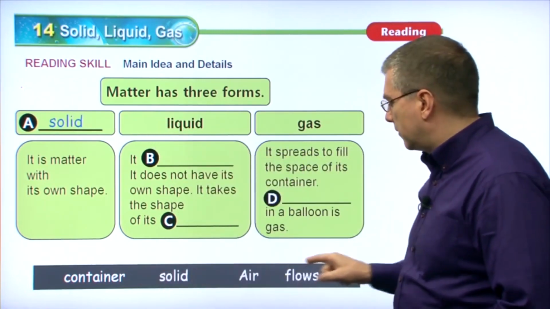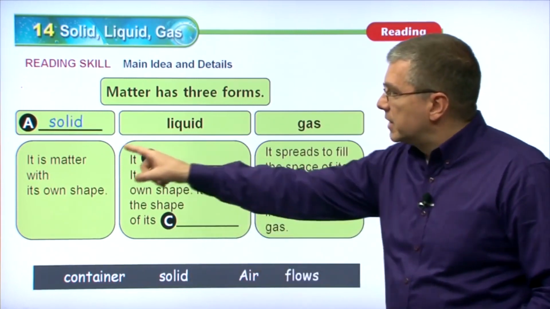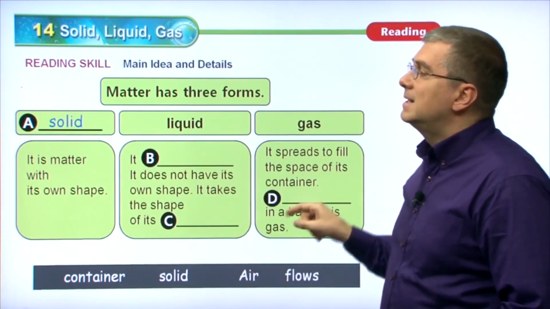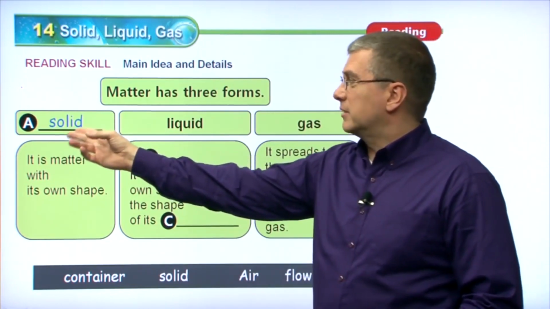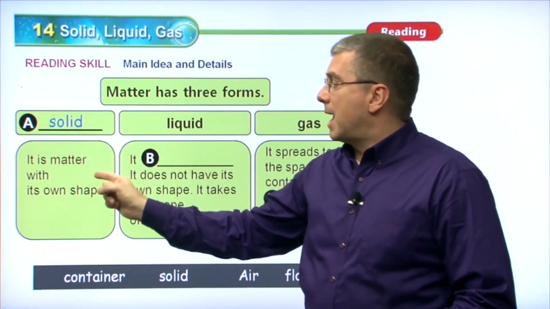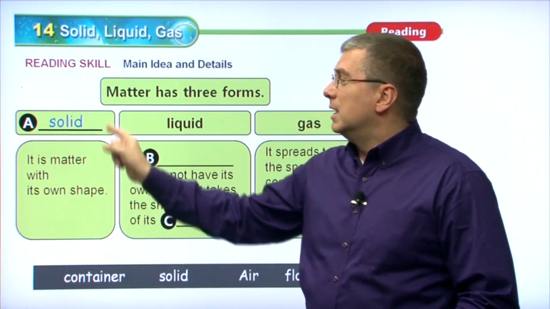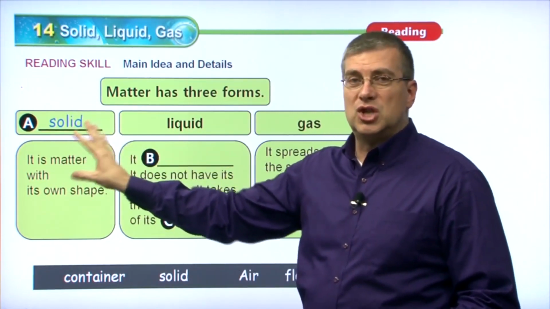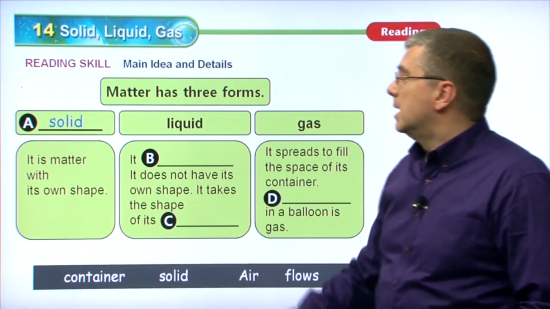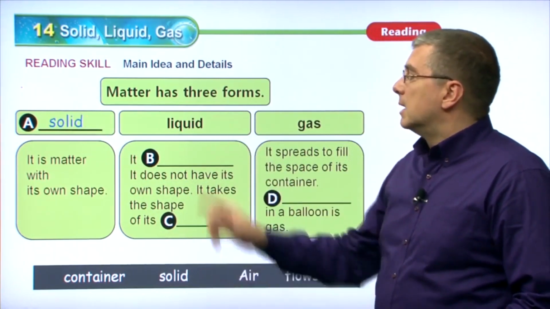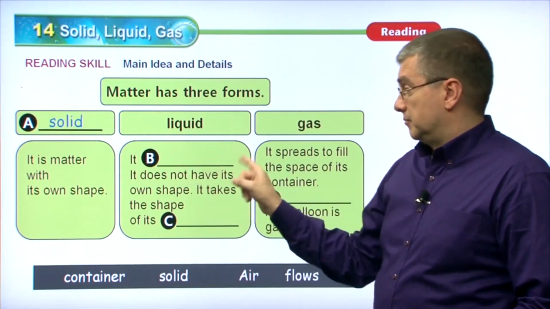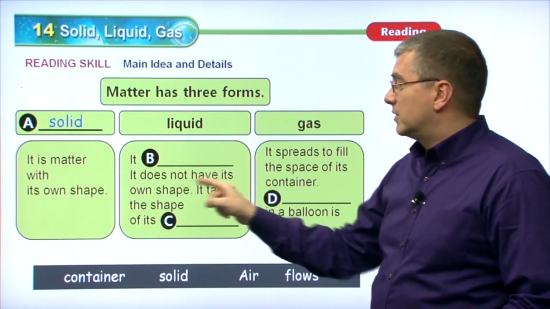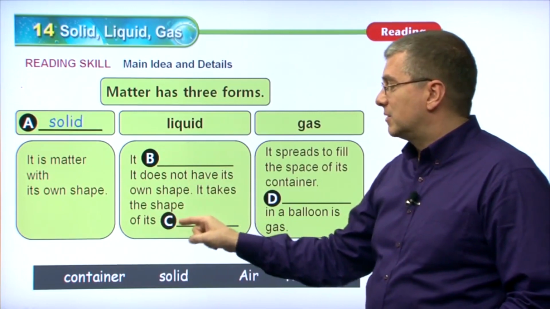Container, solid, air, flows. Let's use the rest of these words to fill in the details about each form. Over here, let's just practice. We see solid. Solid is matter with its own shape. That fits, okay? Then we come over here to liquid. Liquid, it flows, right? We have something here. It does not have its own shape. It takes the shape of its container.